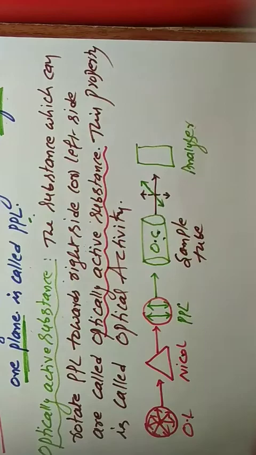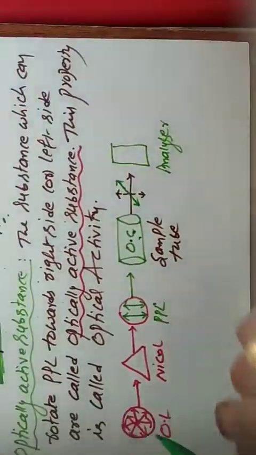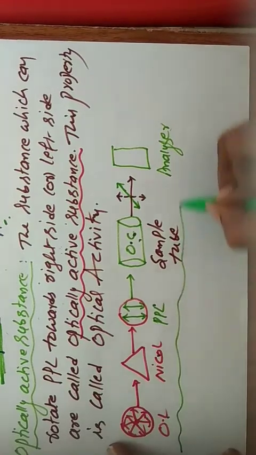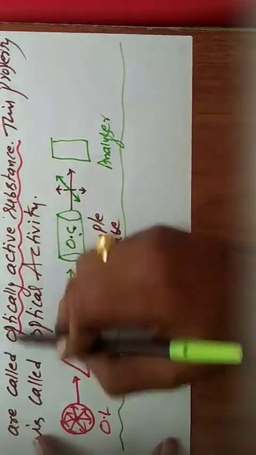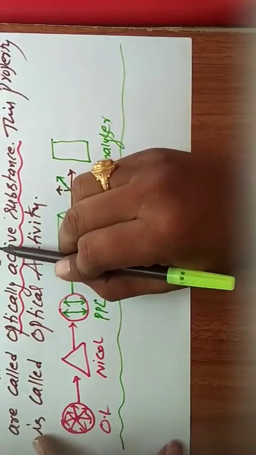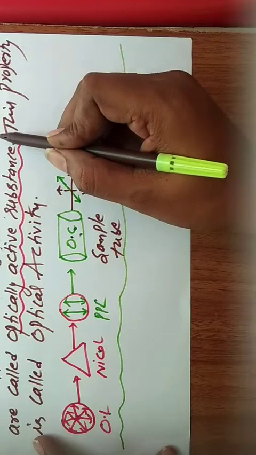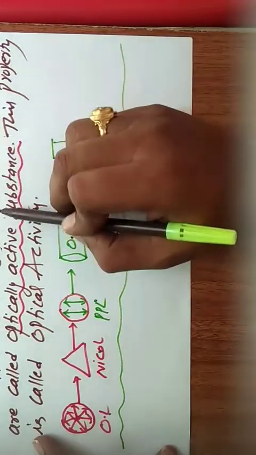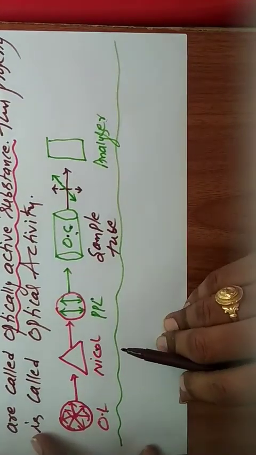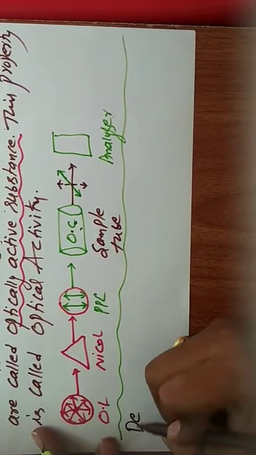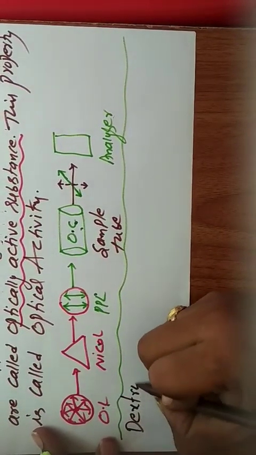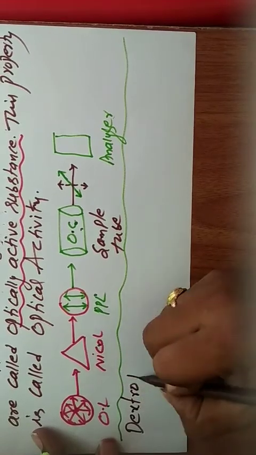Now we can discuss. Two sides, right side rotation and left side rotation, are possible. Based on these rotations, compounds are again classified into two types. What is the first one? Dextrorotatory compounds.